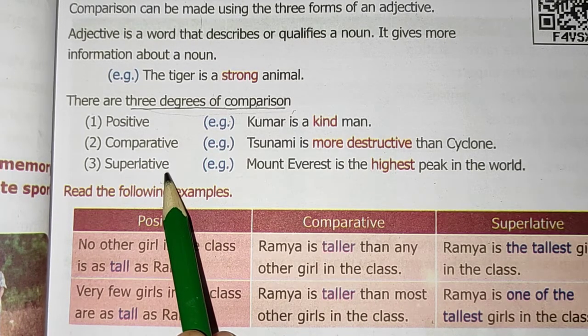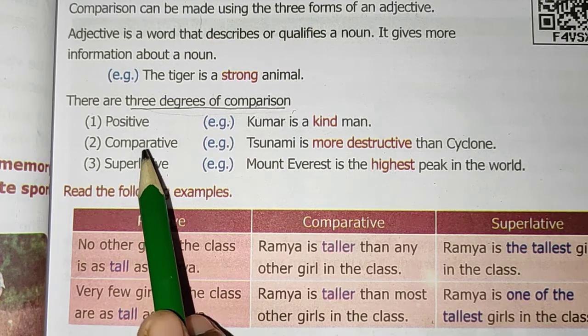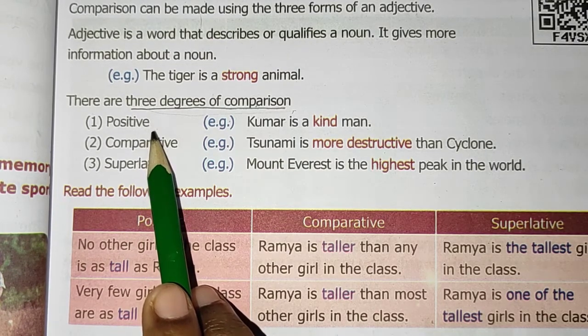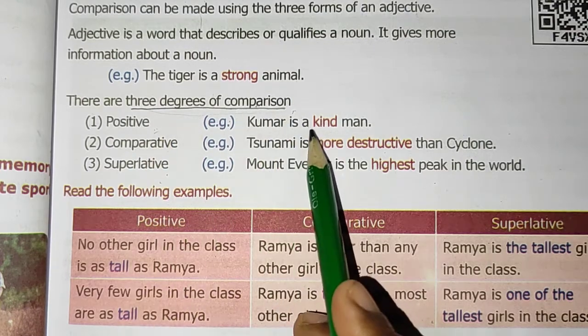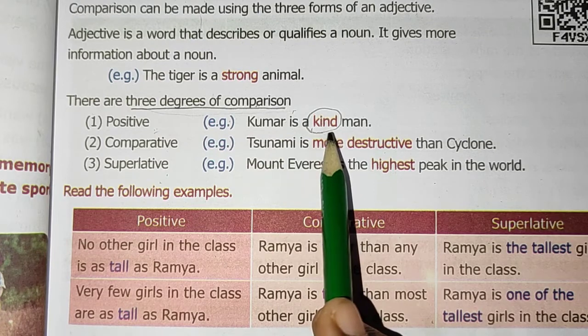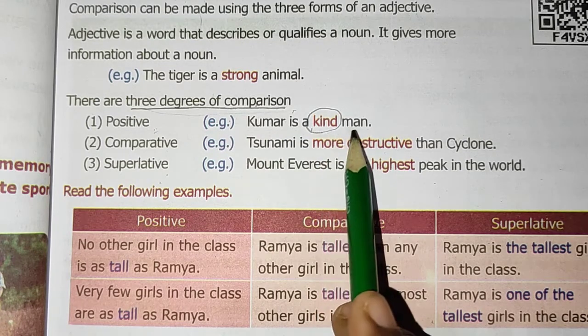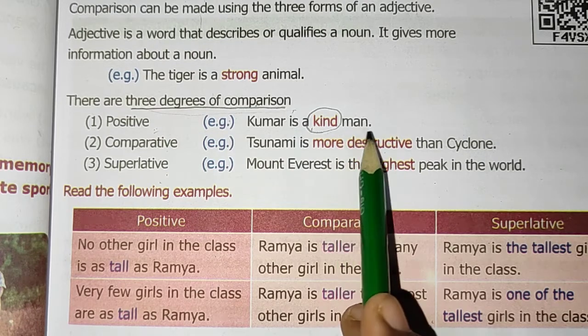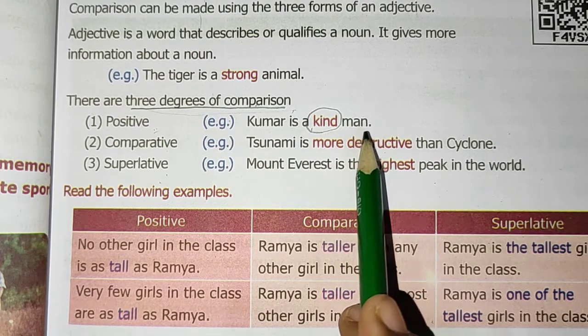First let us know what is positive degree. An adjective that does not make a comparison, where there is nothing to compare, is said to be positive degree.